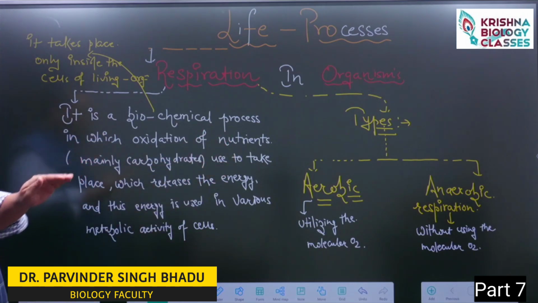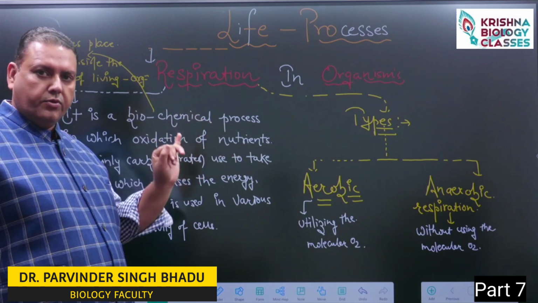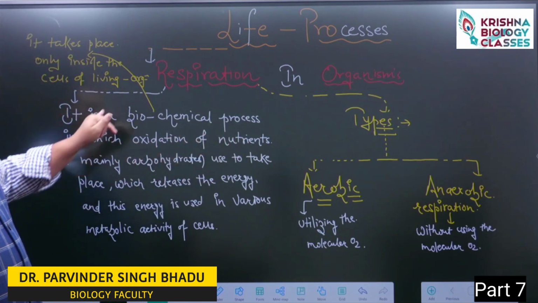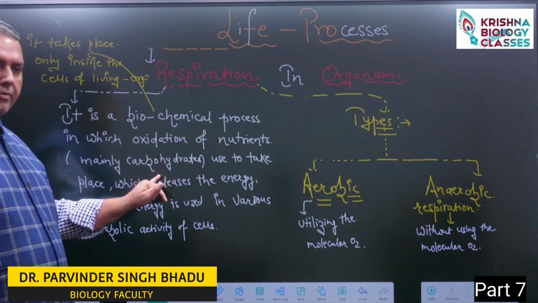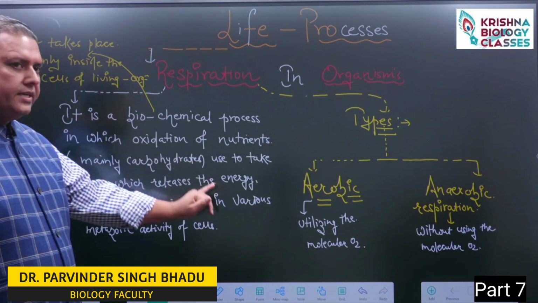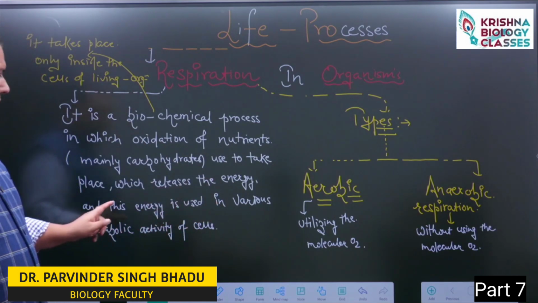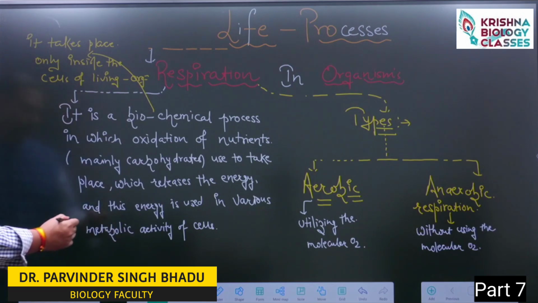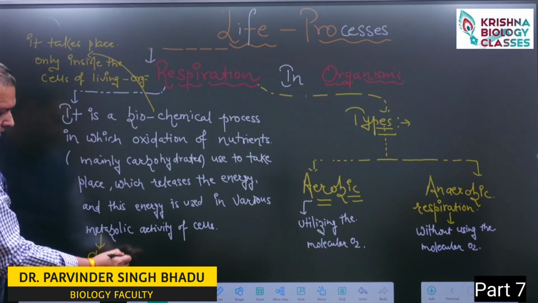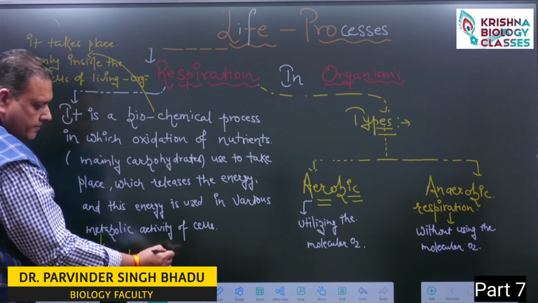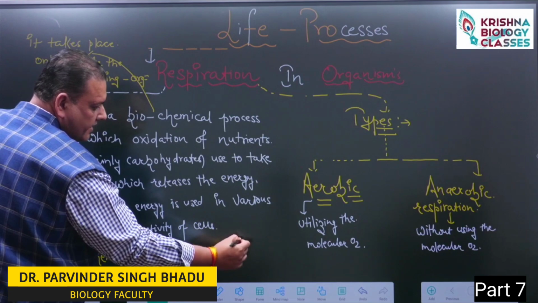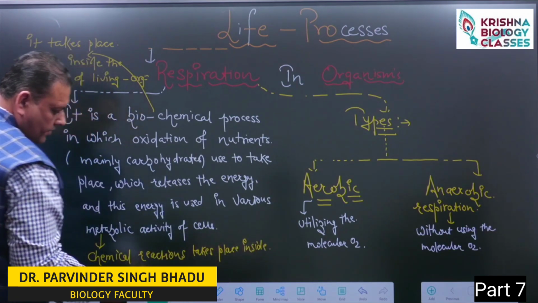In the previous lecture on nutrition in organisms, we had defined the term nutrient. Major types are carbohydrates, proteins and fats. So the oxidation of the nutrient, mainly we will consider carbohydrate here, takes place, and due to this oxidation energy is released, and this energy is utilized in metabolic activity. What does metabolic activity mean? It is the chemical reactions that take place inside the cells of our body.